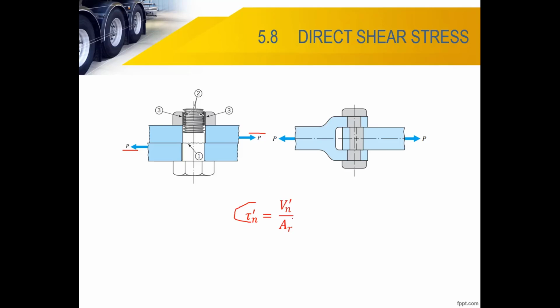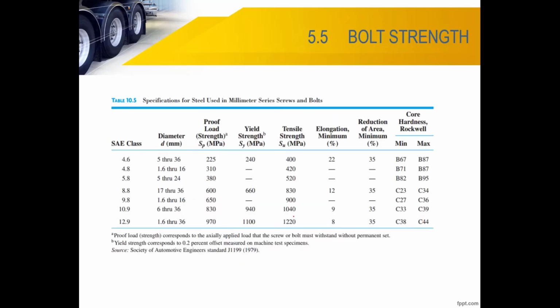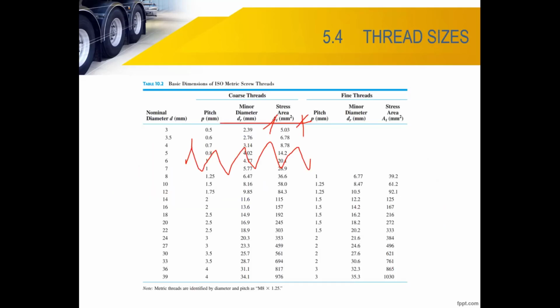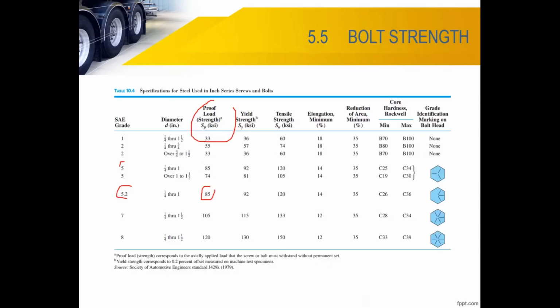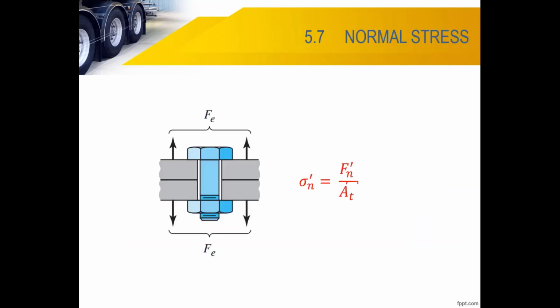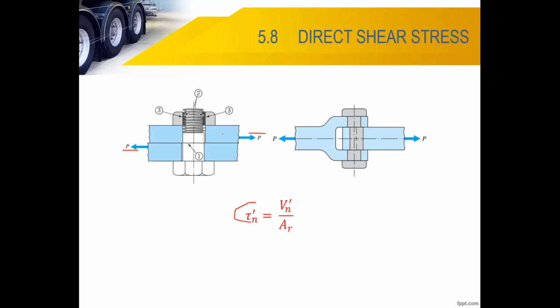So what is AR? AR you can get from the table properties of the area of shear, right? You have area of shear. That's what you call AR. Yeah, but it depends. As mentioned to you, normally AR depends.